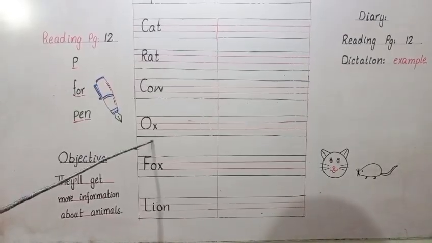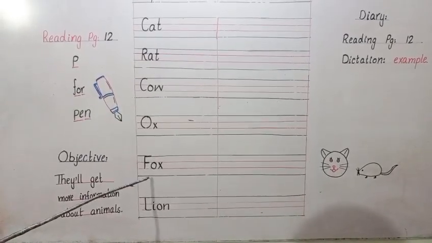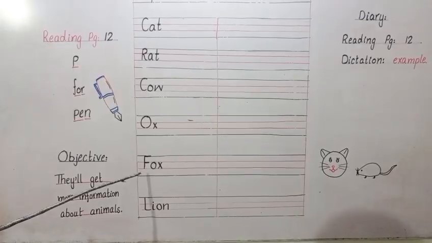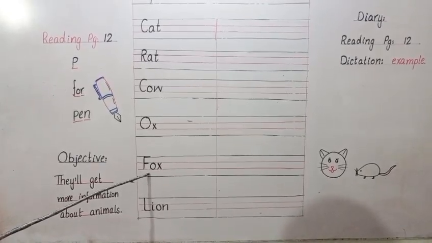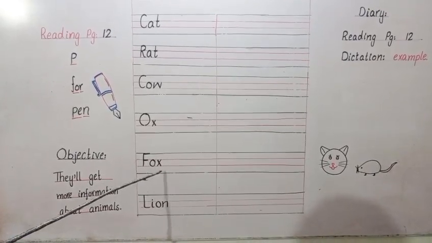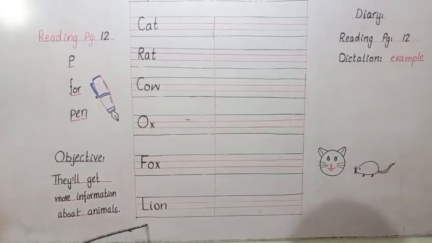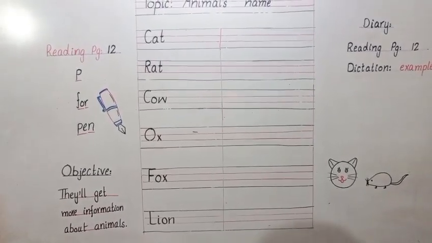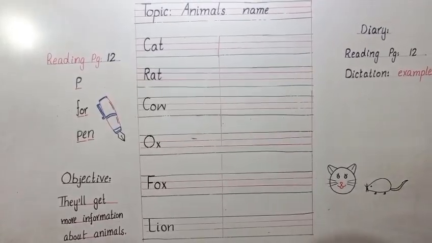Here is ox. OX ox. Here is a forest animal. Okay, what's the name of this animal? Fox. What's the spelling? FOX fox. Here is one more forest animal. Its name is lion. LION lion.